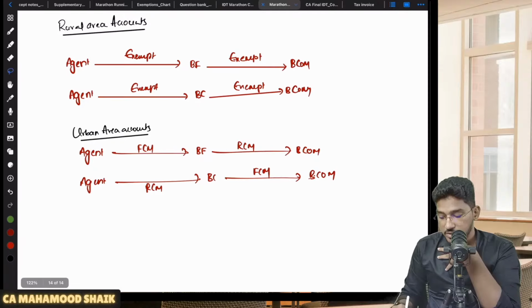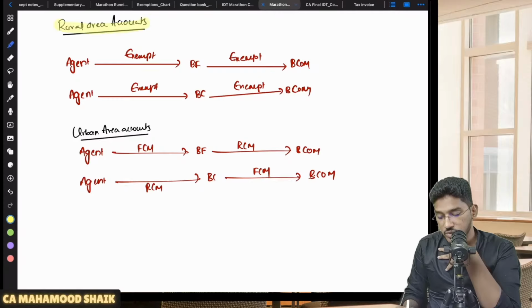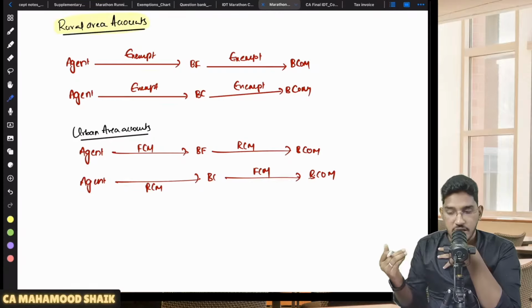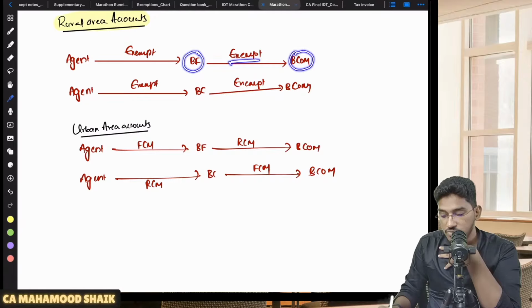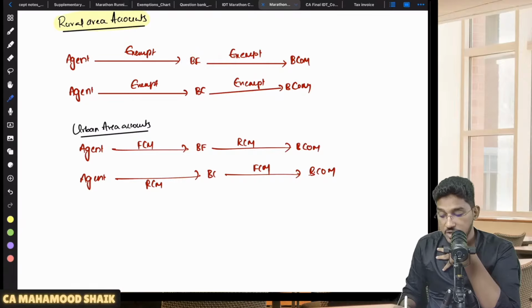Now, if you see here, in respect of rural area accounts, if the services of a business facilitator or business correspondent are provided in relation to the accounts of a rural area, then services provided by the business facilitator to the banking company in relation to accounts of a rural area are exempt, no GST. Not just that, if this business facilitator has an agent, the services provided by that agent to the business facilitator in relation to rural area accounts are exempted.